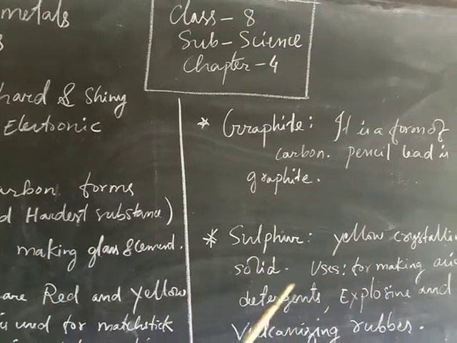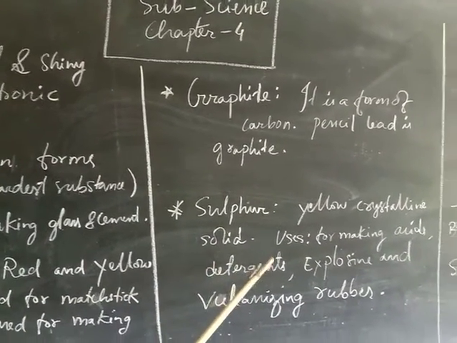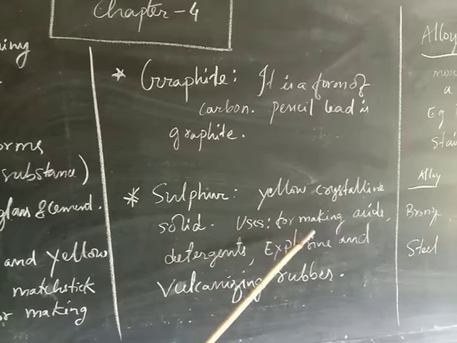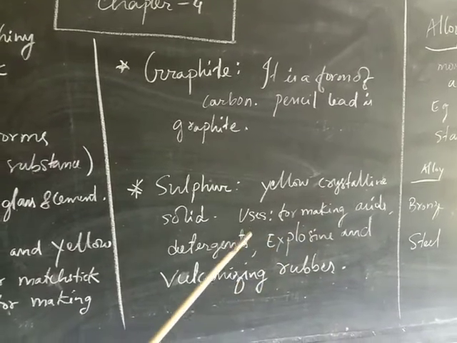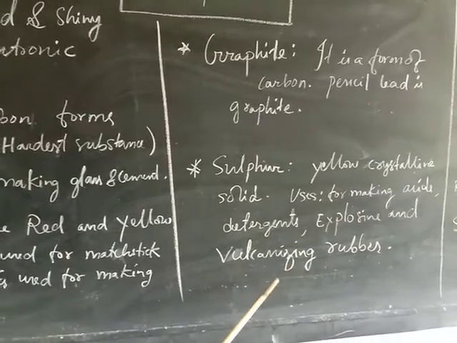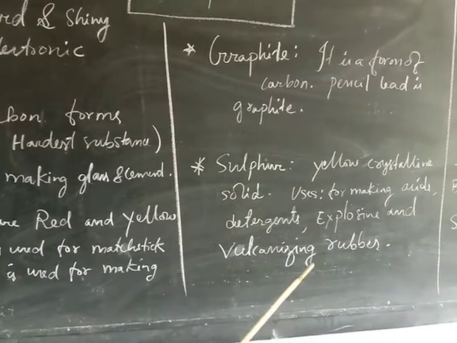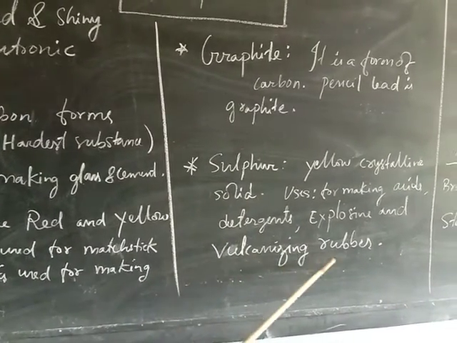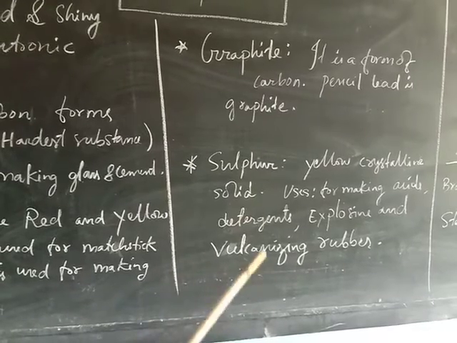Sulfur, yellow crystalline solid. Uses. It is used for making acids, sulfuric acid, detergents, explosives, and in vulcanizing rubber. That means sulfur is mixed with natural rubber and we get vulcanized rubber.